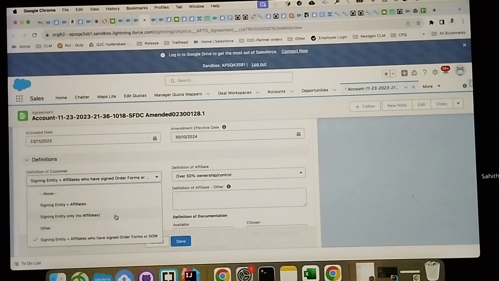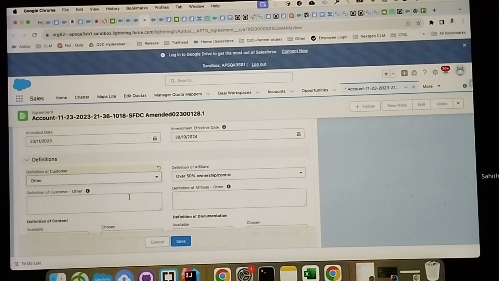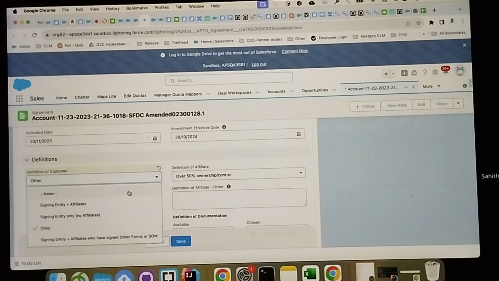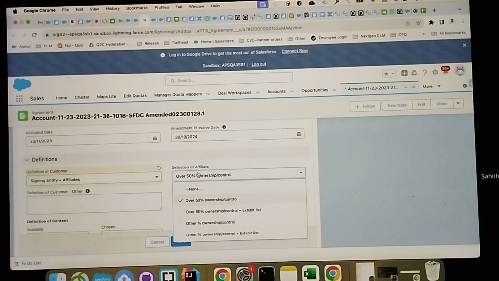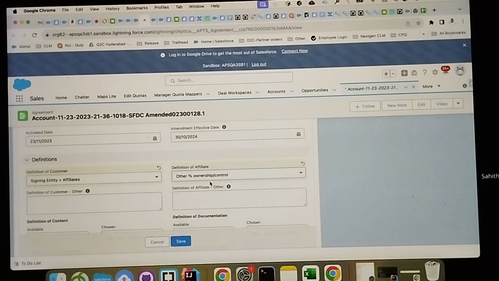But for the rest of the things, if I select other, for example, what will happen? A manual case will be created. Similarly, if I am changing this to some other values, the same thing will happen. The manual case will be created. But if it is the same definition of affiliate, I am not touching.